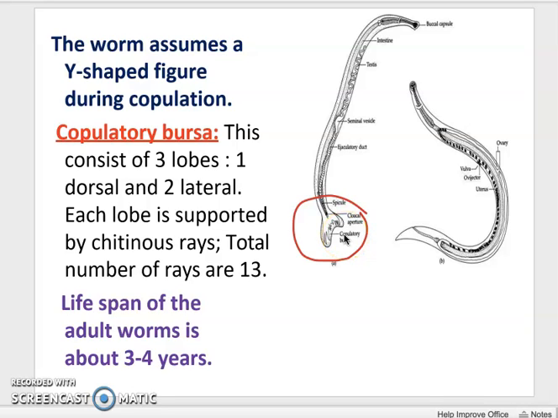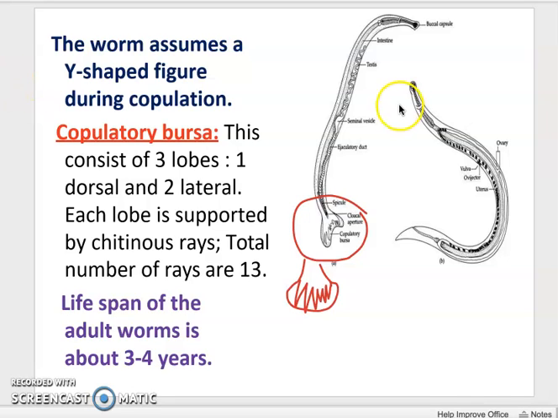Each lobe is supported by chitinous rays, totaling 14. All these chitinous rays are enclosed in a membrane. The lifespan of the adult worm is about 3 to 4 years.